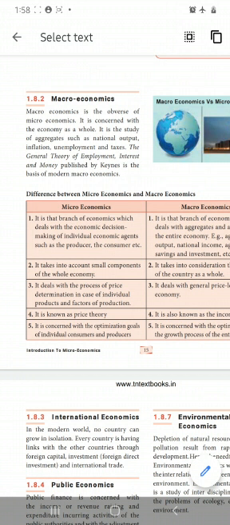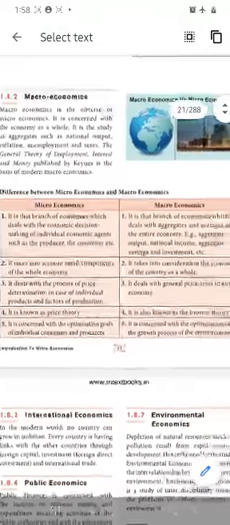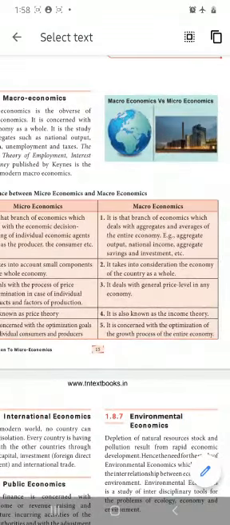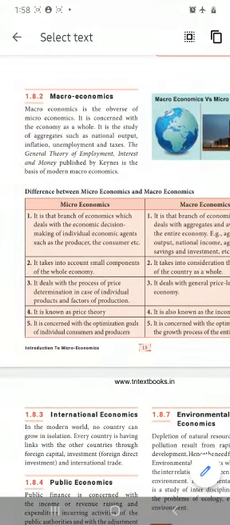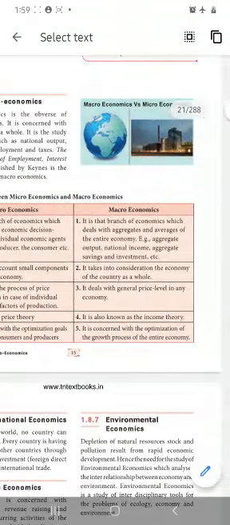But in macroeconomics, the country decides about the people as a whole, that means the general price level alone they will deal with there. Here one individual will decide the product's price, he himself will think. But here we are dealing with the general price level.